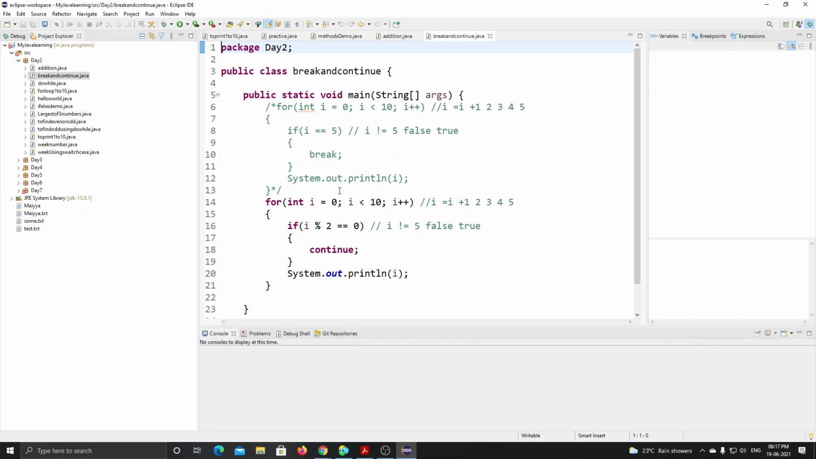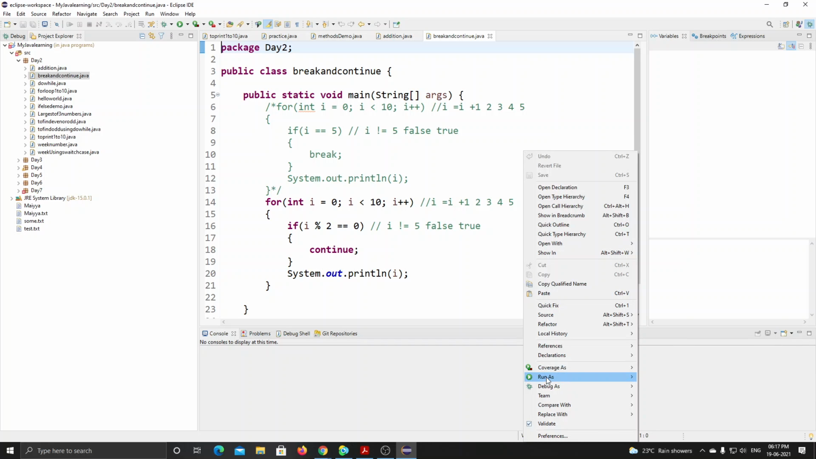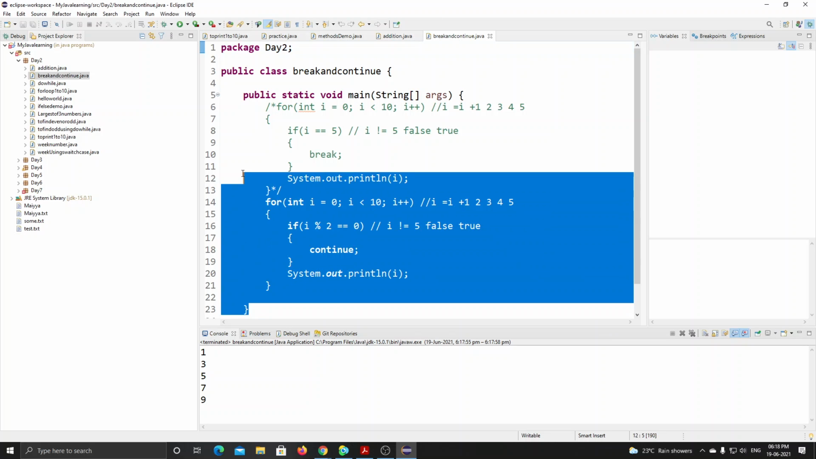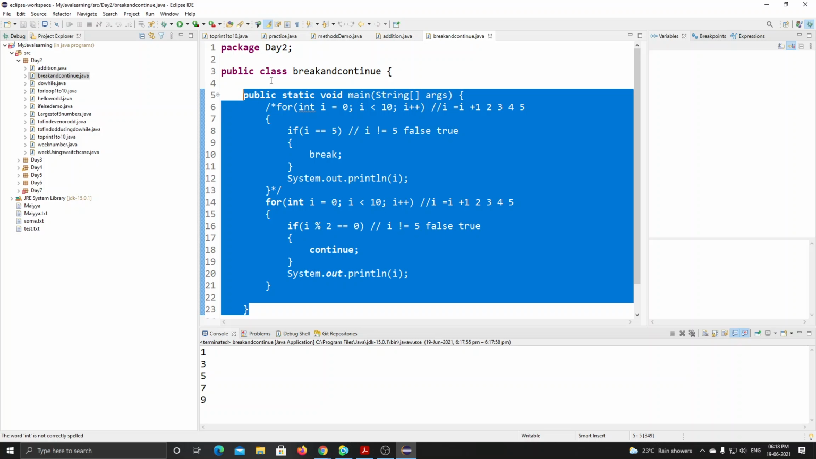See, when I give run output, run as, what the compiler does is it just checks the error. Okay, the compiler is different. The compiler is used only to check the errors, whether there are any errors in this program or not.